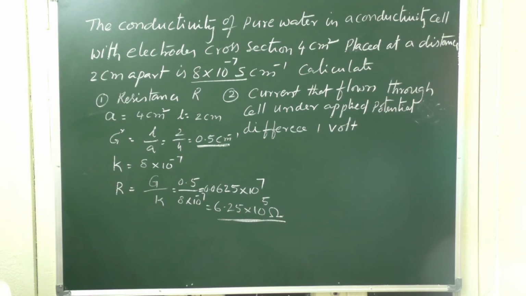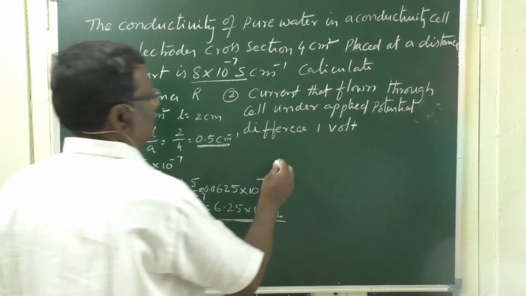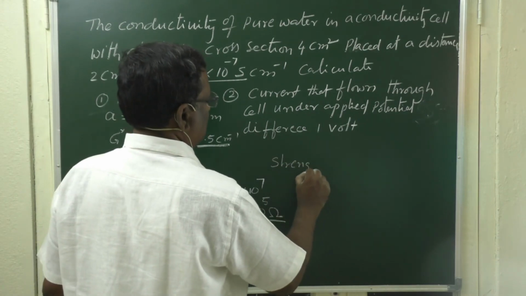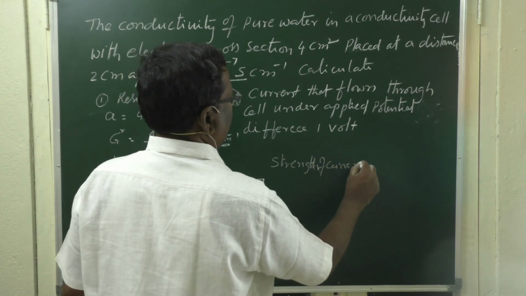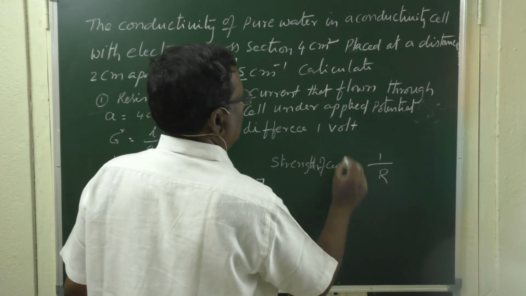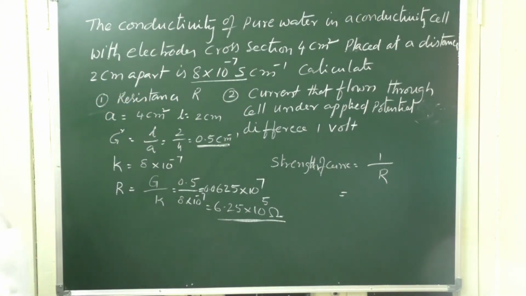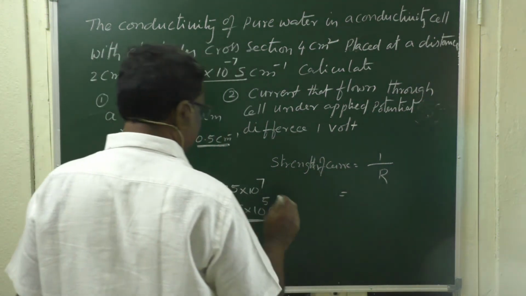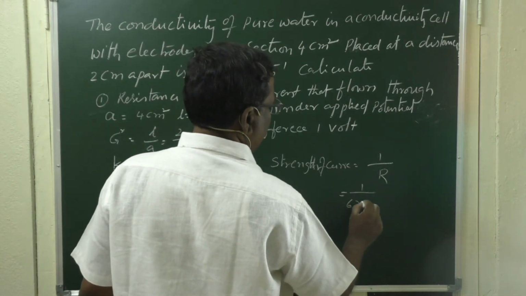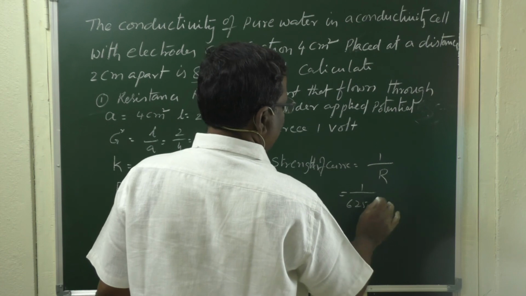So we calculated the first part. What is the second part? In the second part they are asking the strength of current that flows through the cell under an applied potential difference of 1 volt. Strength of current is applied voltage divided by R. The difference in the voltage is 1 volt, so 1 by 6.25 × 10^5.